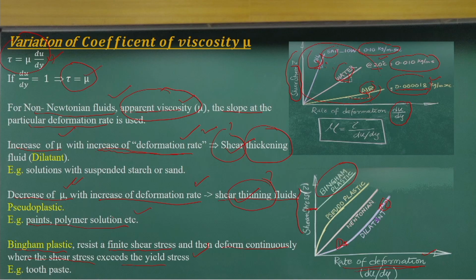But in the case of pseudoplastics, we have polymer solutions, whereas dilatants are basically solutions with suspended starch and sand. In this presentation, the coefficient of viscosity indicates how deformation takes place in a fluid element, and the relationship between deformation rate and shear stress can be linear or non-linear.